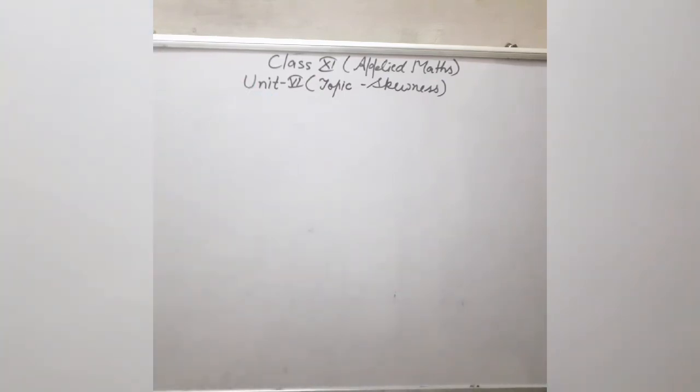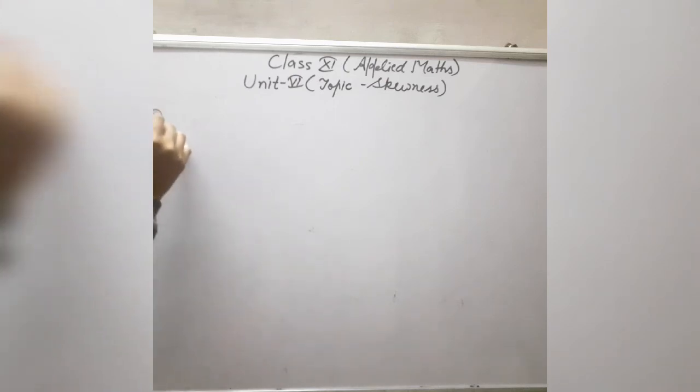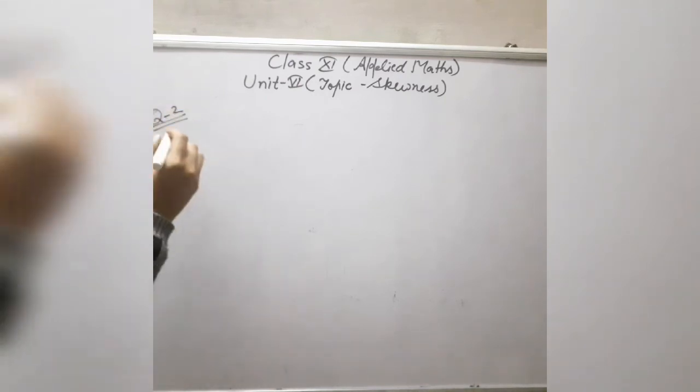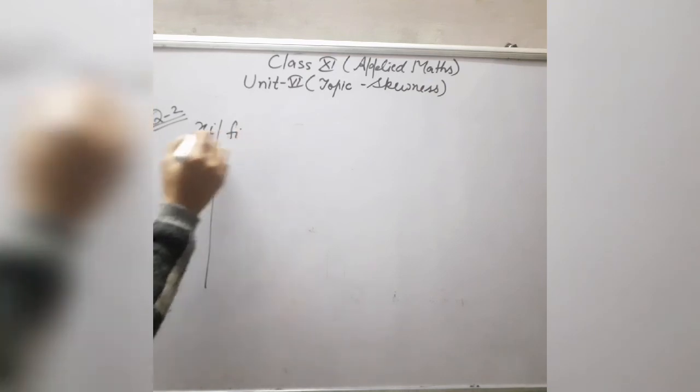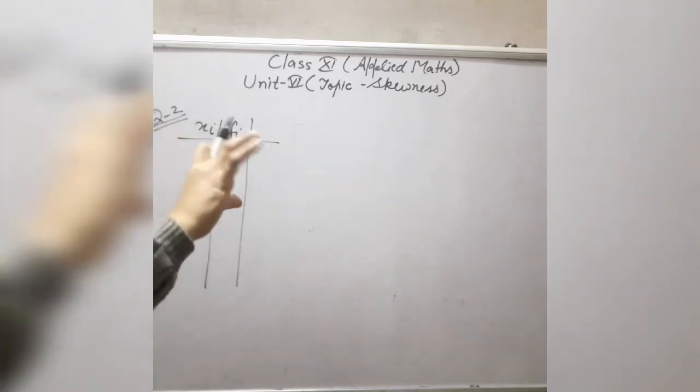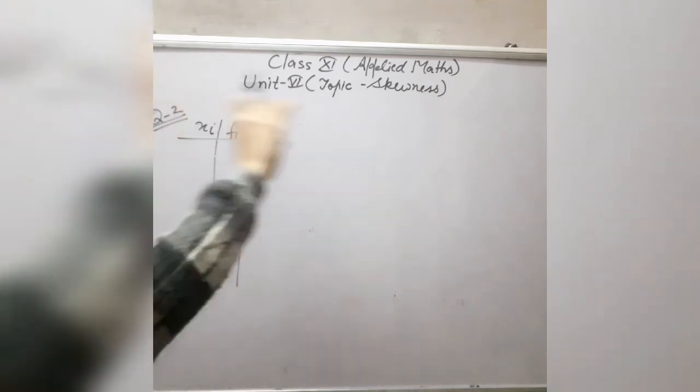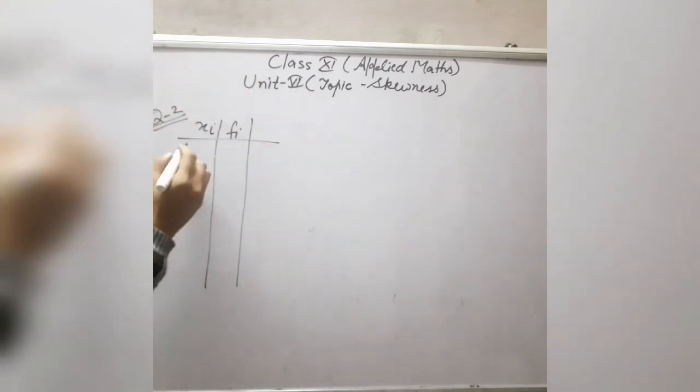Now suppose xi and yi, not mean, median, mode, are given to you. We will first calculate mean, median, mode, standard deviation, each and everything. After that we will find the value of Karl Pearson coefficient. So see one more sum related to this topic. Suppose xi and fi are given to you in the form of a table. So from this horizontal table you will make two columns.